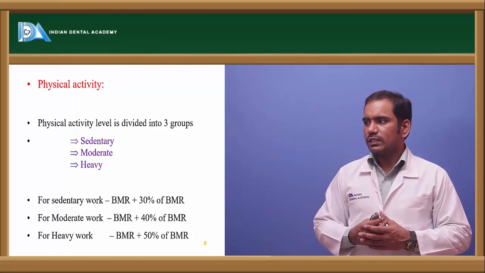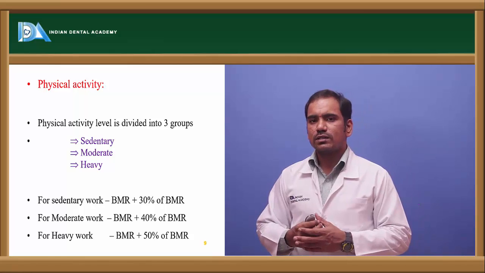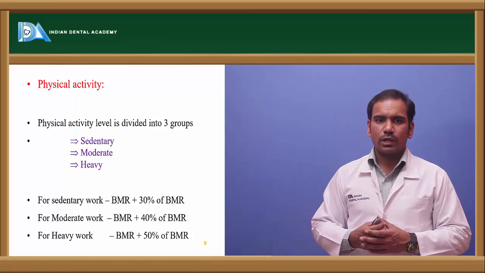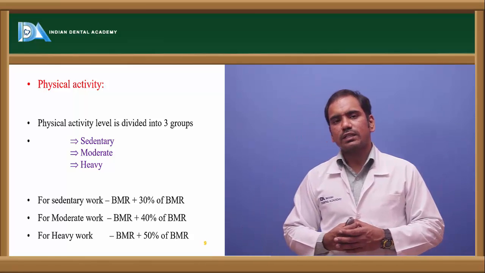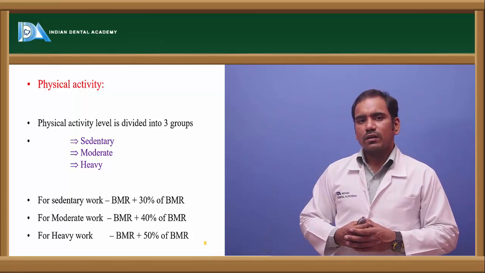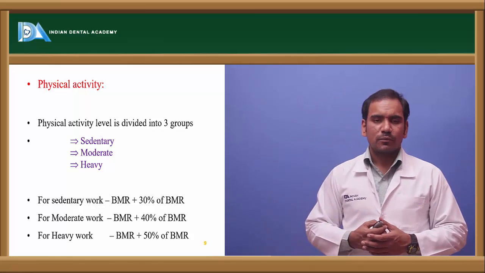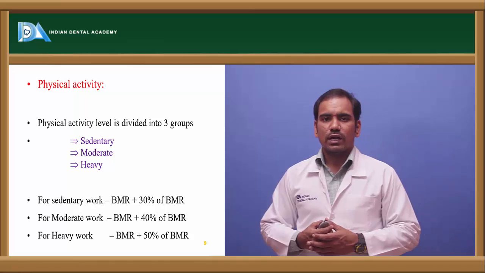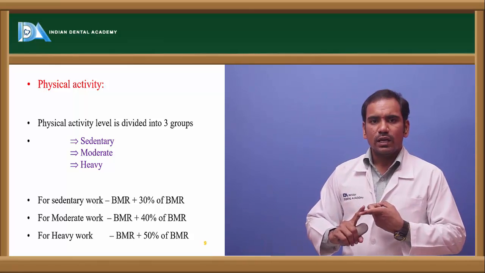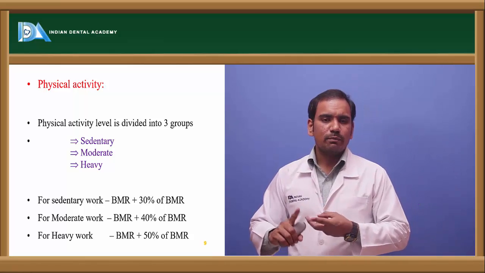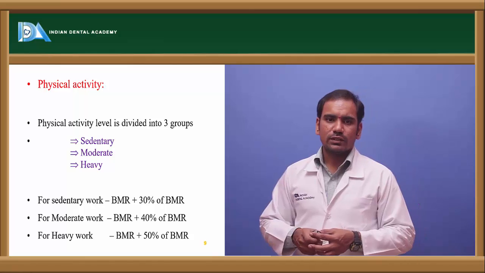And when you are calculating for moderate work, it is BMR plus 40% of the BMR. When you are calculating calories for a person leading heavy work, it is BMR plus 50% of the BMR. So this is how we calculate the calorie requirement for a particular person, by considering the basal metabolic rate, the specific dynamic action, and the physical activity.